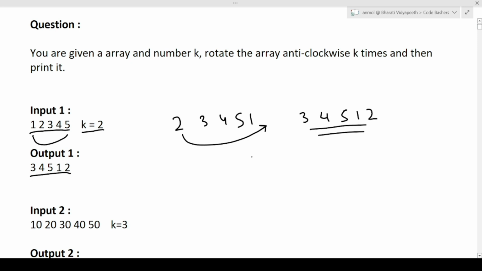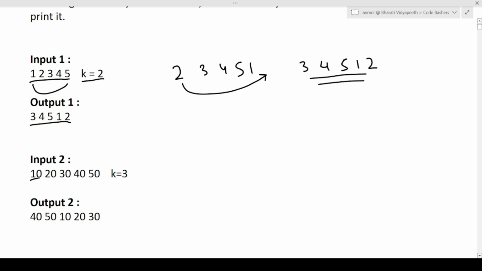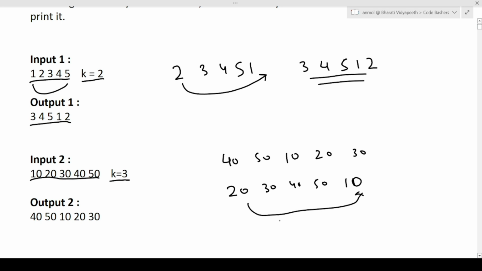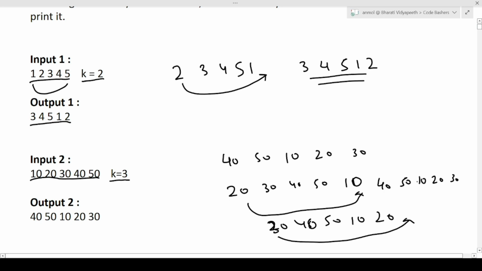Similarly, for the next example, again you are given an input array of some size and you are required to rotate it k times in anti-clockwise direction where k is equal to 3. Here the answer will be 40 50 10 20 30. In the first iteration it will be 20 30 40 50 and 10 will go to the end. In the second iteration 20 will go to the end and the result will become 30 40 50 10 20. In the last iteration, the third iteration, 30 will go to the back and now it will become 40 50 10 20 30. I hope now the question is clear to you.